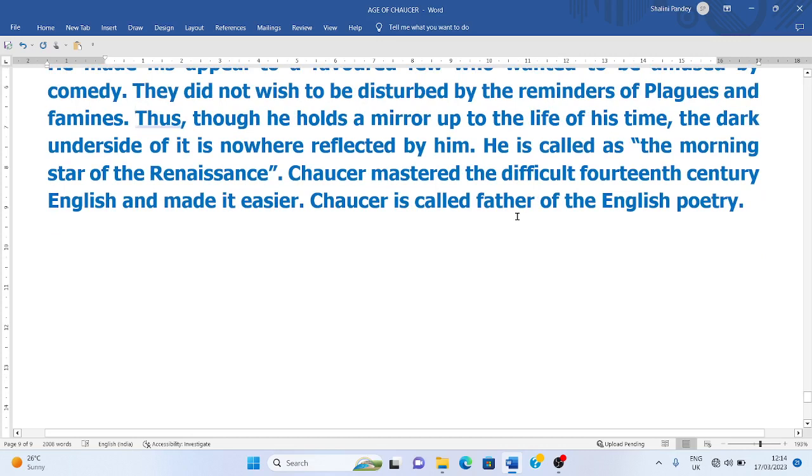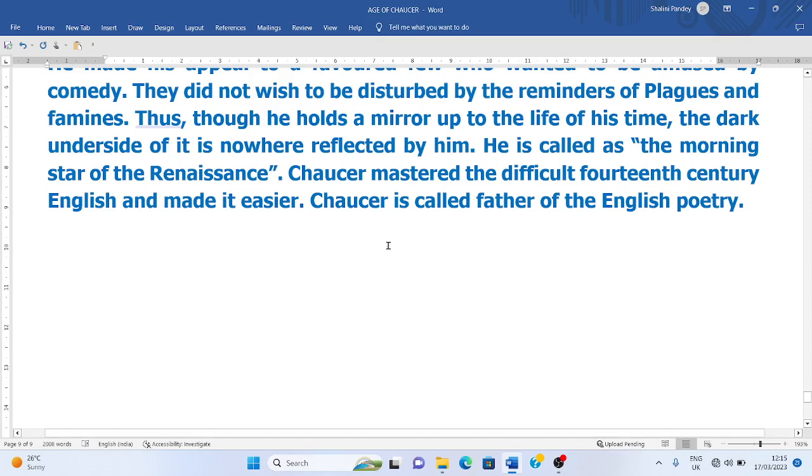He is called the morning star of the Renaissance because he was at the beginning of the Renaissance, when Italy was having the sunrise of the Renaissance. Chaucer was in England, but he traveled to Italy and got a glimpse of that Renaissance there.